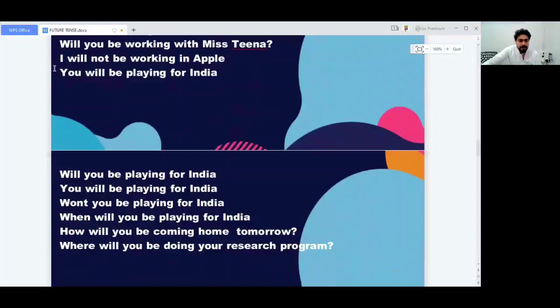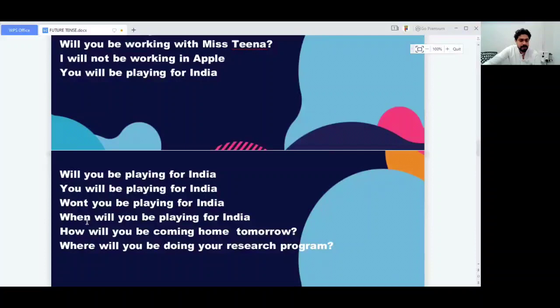Will you be playing for India? So this is a statement: you will be playing for India. And the question is, will you be playing for India? And what is the negative question? Won't you be? So, will not you be playing for India, which is the short form. Won't you be playing for India?